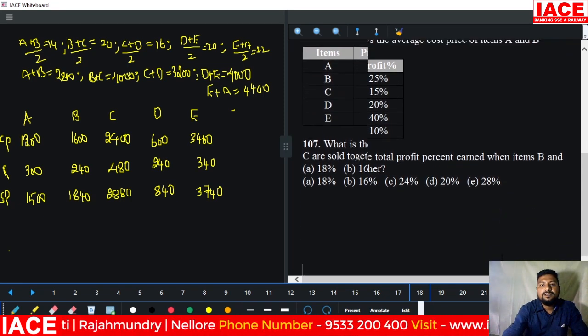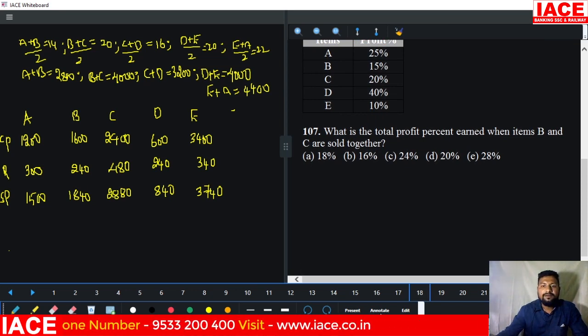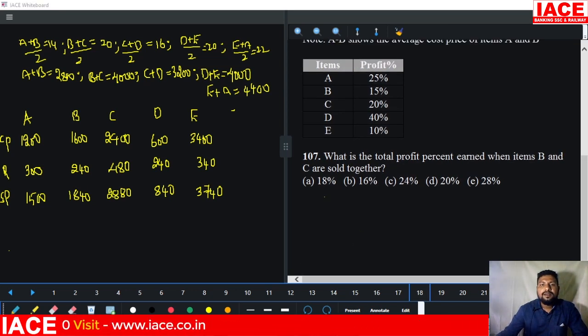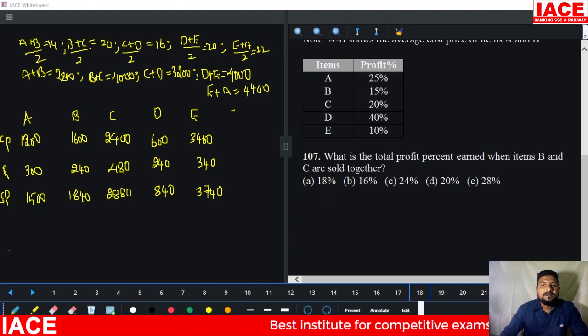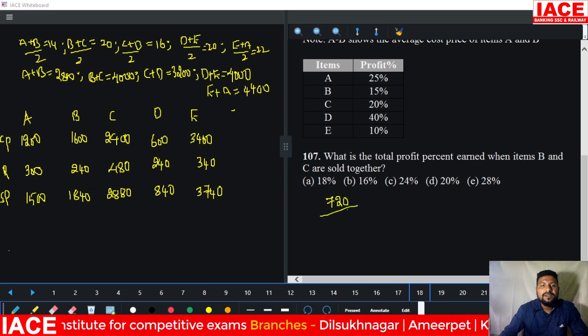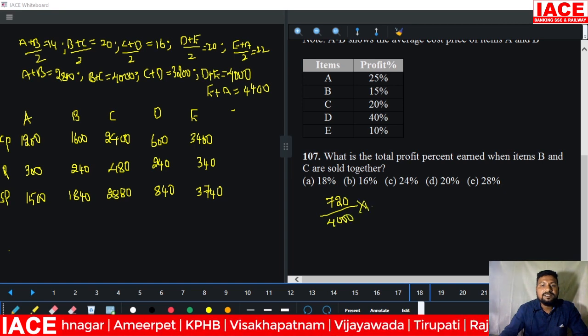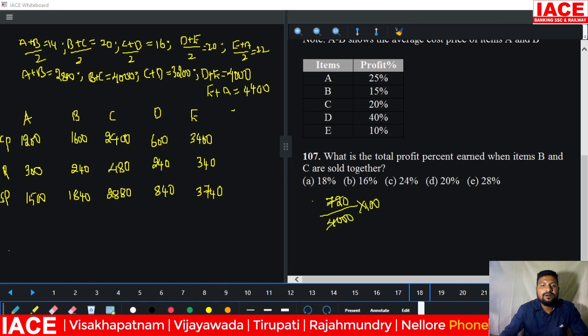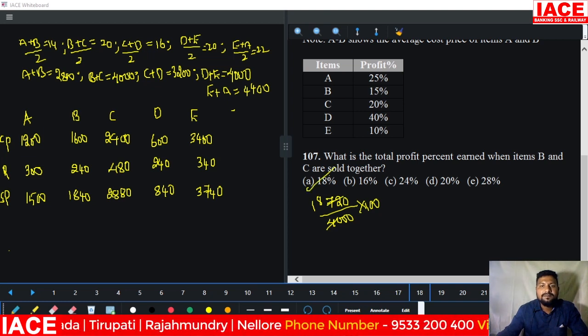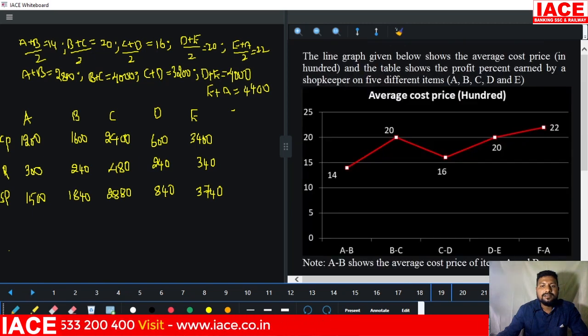Look, this is a question and we have options also. What is the total profit percentage earned when items B and C are sold together? Look at their profits, B and C. It is 240 plus 480, 720, and the cost price is how much? 4000, and we need percentage, multiply with 100. 4 to 72, how many times? 18 times. That means which option is correct? 18% profit is exactly correct. Next.